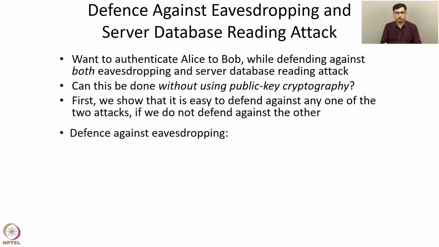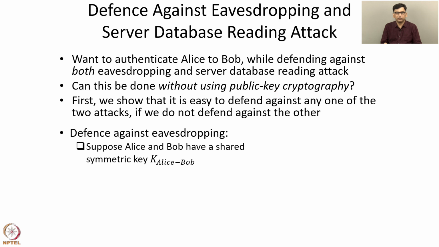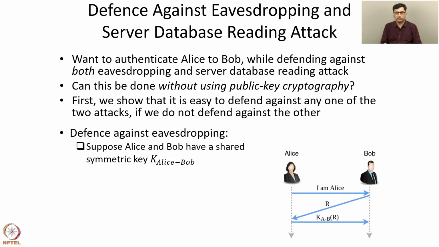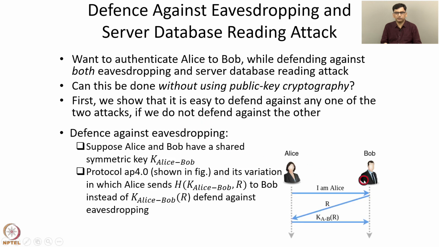We already have discussed a protocol which defends against eavesdropping. Suppose Alice and Bob have a shared symmetric key K_AB. This protocol AP 4.0, which we discussed, defends against eavesdropping. So if an eavesdropper intercepts the entire communication between Alice and Bob, they won't get the secret K_AB. We also discussed a variant of this protocol in which Alice sends H(K_AB, R) to Bob, where H is a cryptographic hash function. Alice sends this instead of K_AB(R). So this variation also defends against eavesdropping.